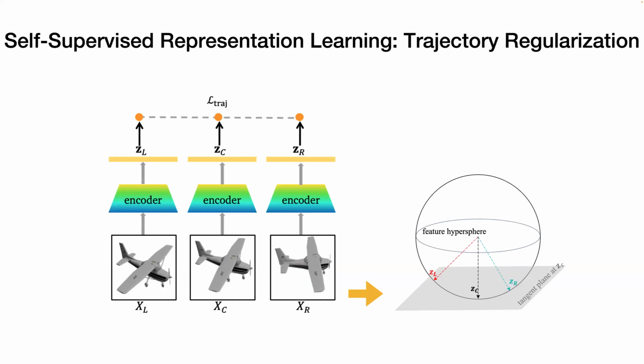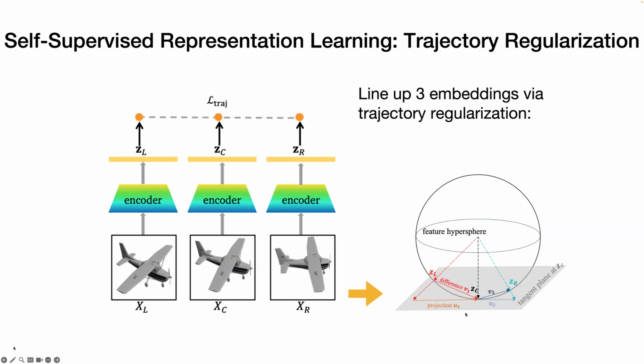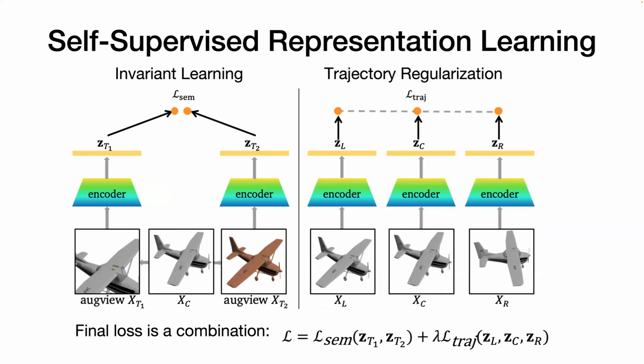For geometry, we process the representation of three images, left, center, and right, and get their representation on a feature hypersphere. We can find their difference vectors V1 and V2 and project them onto the tangent plane at the center representation ZC and get projections U1 and U2. To line up these three embeddings, we can just minimize the cosine similarity.